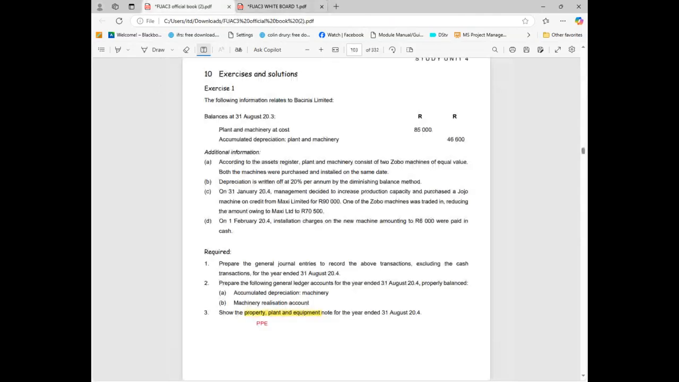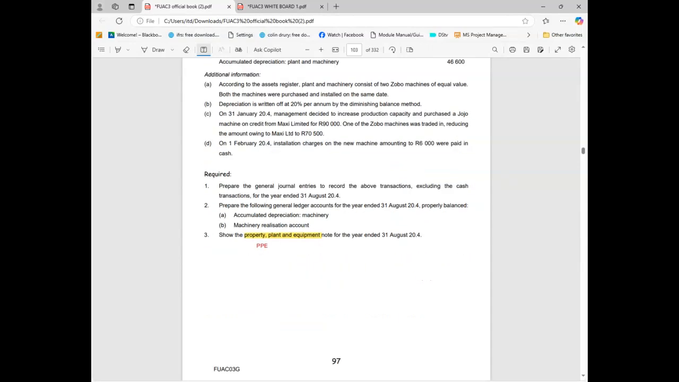Okay. Now, when you look at this exercise, you can see that they say the following information belongs to Bakinis Limited. And then this is the information about the plant and machinery. In other words, they combine the plant and machinery. So we are going to discuss plant and machinery.